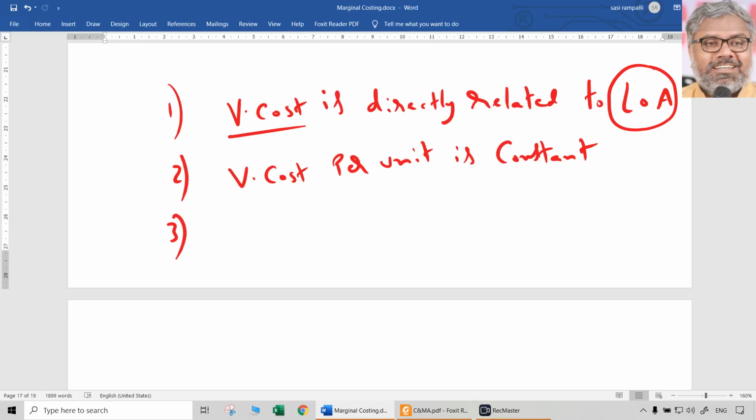Sometimes students take these things too literally. In the question, it will say material cost increased by 10%. The student says, no, variable cost remains constant. Variable cost per unit remains constant normally when the external factors are the same. If material prices increase in the market, will variable cost per unit still be constant? Will it never change in life? Nothing like that, not in that sense. The point is, variable cost per unit is constant when all the external factors are the same. We have to assume they are the same if no other information is given.